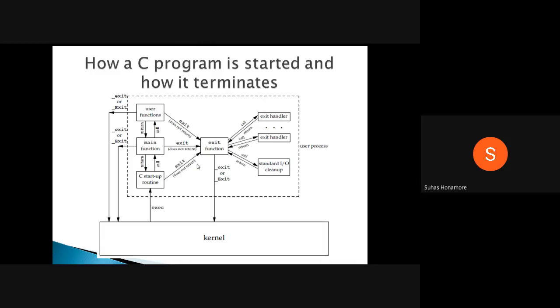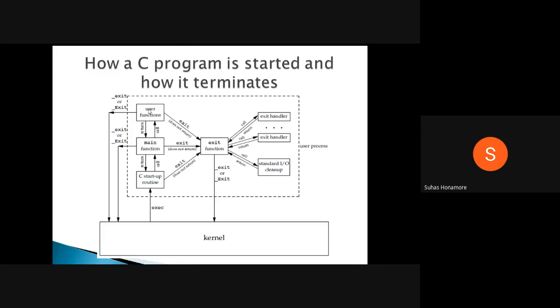Getting it or not? Quick response. So here the exit function will be there. Inside the exit function one more function is written, that is underscore exit. By default that function will be called, then control is given to the kernel, which is the end of our program.